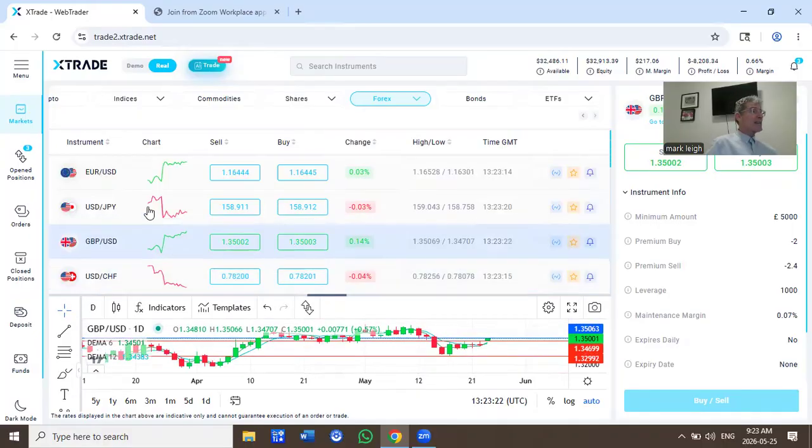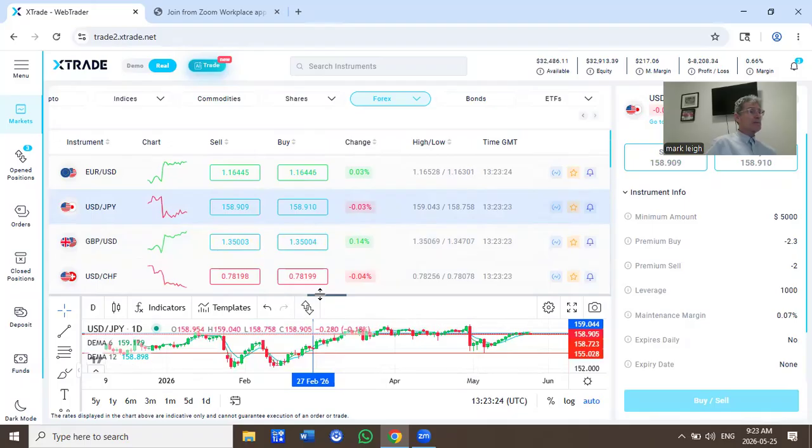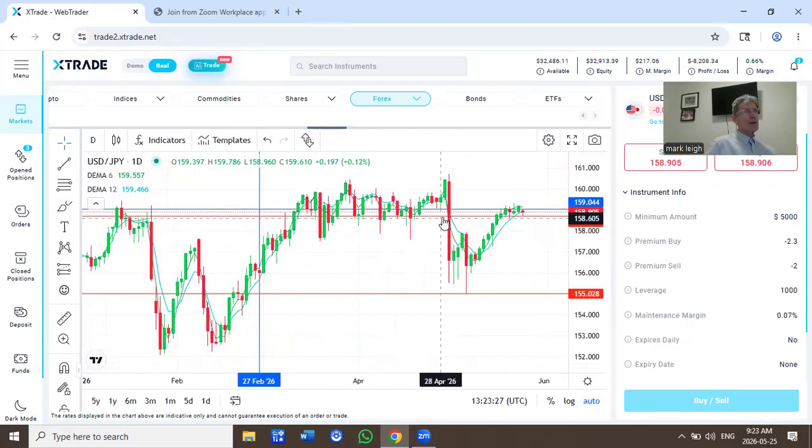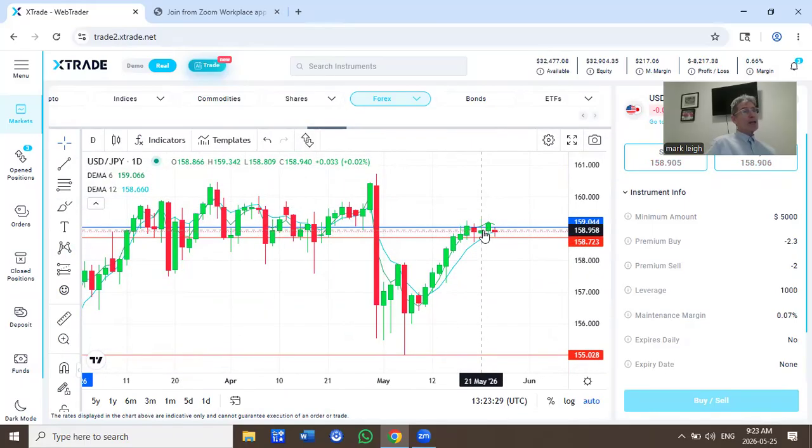US dollar against the yen. Slightly weak US dollar here, but certainly US dollar holding its own against a weak yen. I've got support at 158.72. I've got resistance at 159.04. If we see continued dollar weakness against the yen, sellers will look to test this support level.